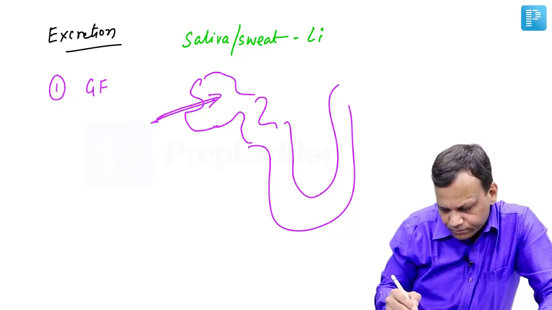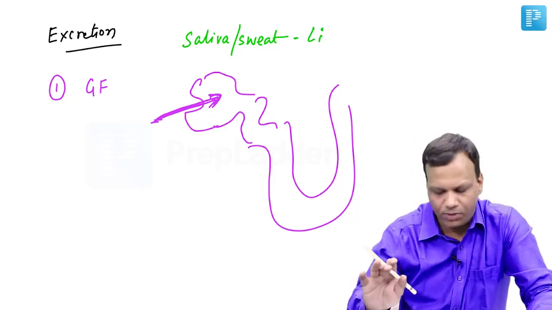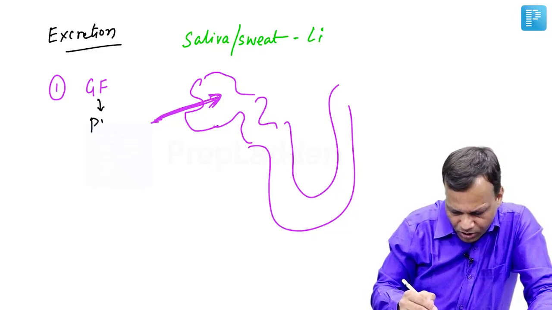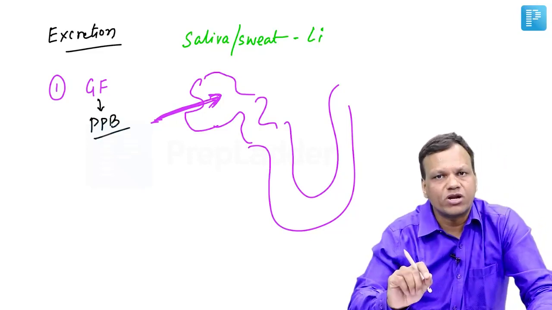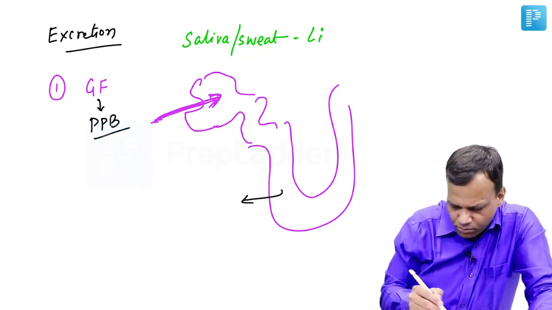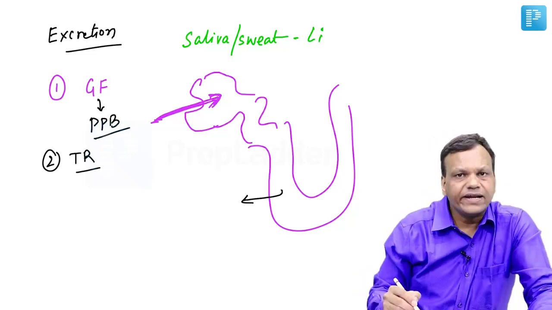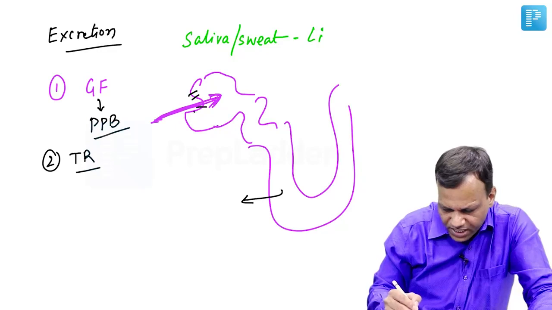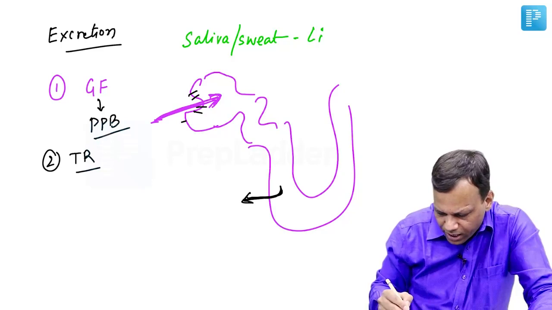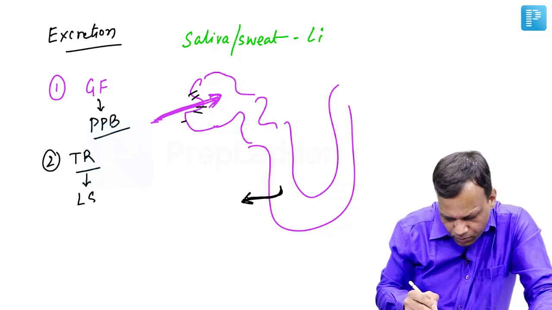Drugs are filtered. The important thing is every drug, whether it is lipid soluble or water soluble, can be filtered by the glomerulus. So there is no barrier to glomerular filtration. The only important problem here is plasma protein binding. If a drug has more plasma protein binding, it cannot be filtered. Now after filtration, most of the drug is reabsorbed. So tubular reabsorption. But the important thing is, unlike the glomerulus, in which there are fenestrations or pores, so all the drugs can be filtered, reabsorption will occur only with lipid soluble drugs because the tubular membrane is complete. So reabsorption requires a lipid soluble drug.